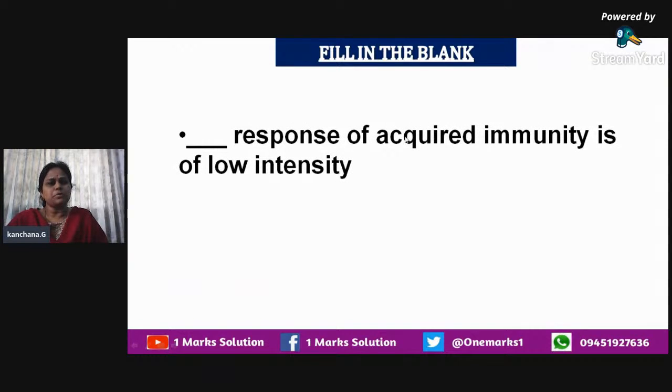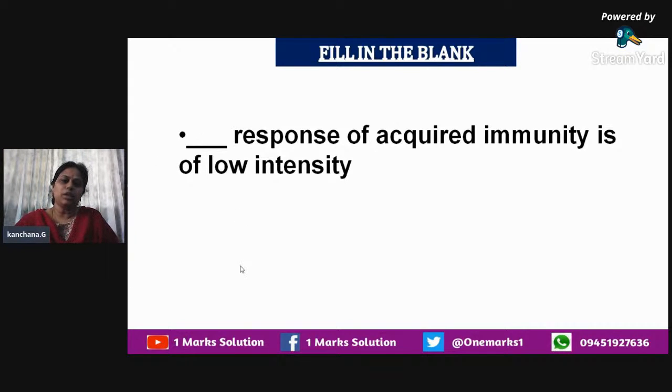So dash response of acquired immunity is of low intensity. Just now we saw what acquired immunity is, and in acquired immunity there are certain kinds of responses, where the intensity will be low or high. So here the question is, dash response of acquired immunity is of low intensity.